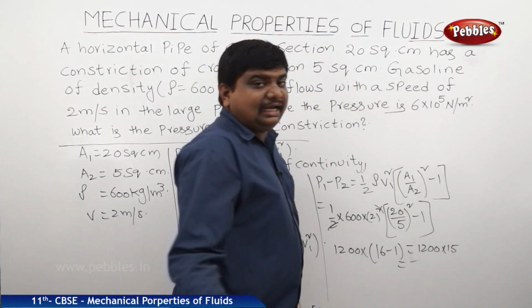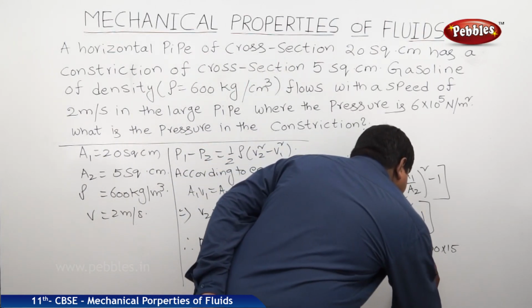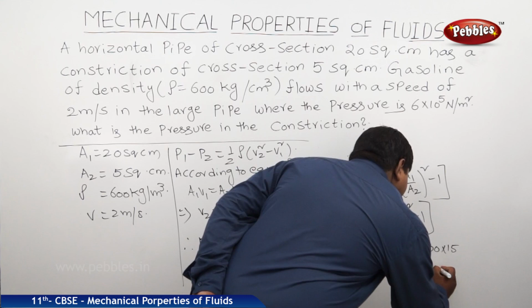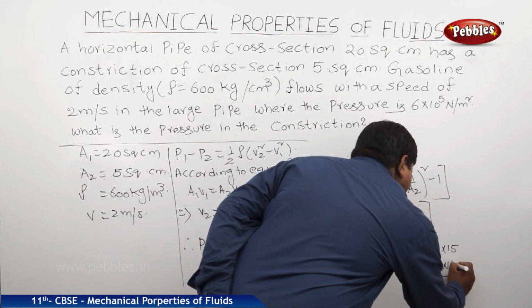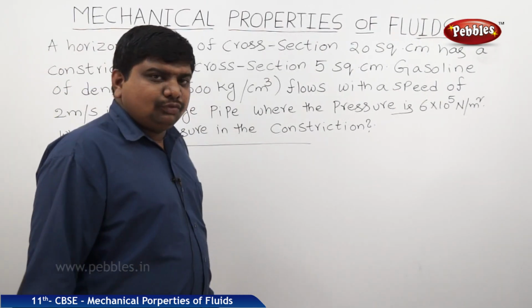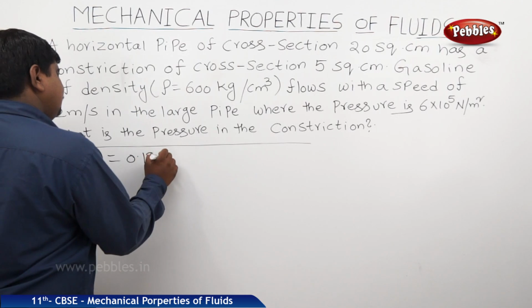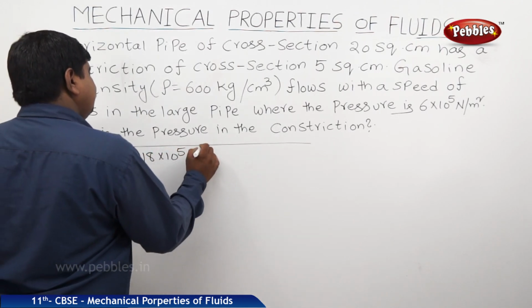This we can write in terms of pressure as 18,000 Newton per meter square. So we got the pressure as 0.18 into 10 to the power of 5 Newton per meter square.